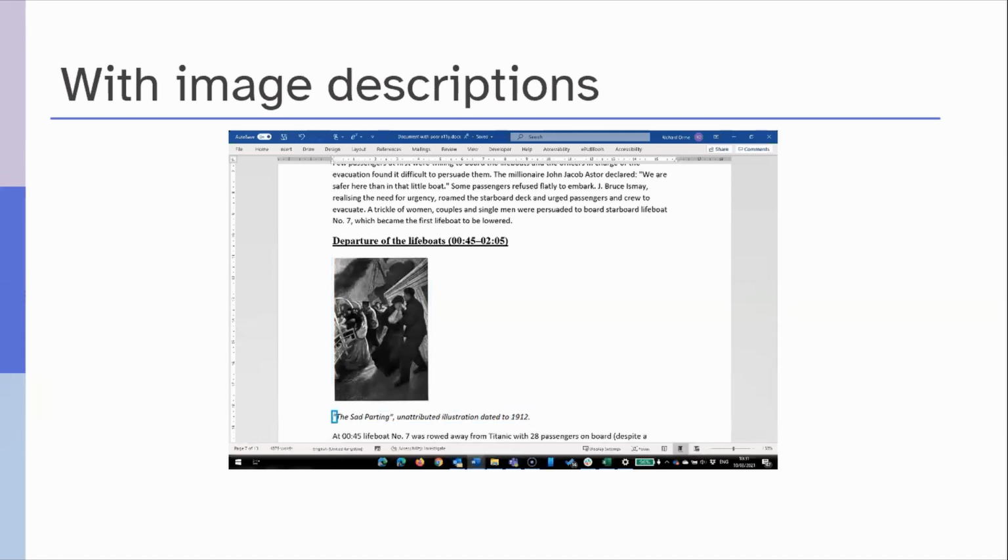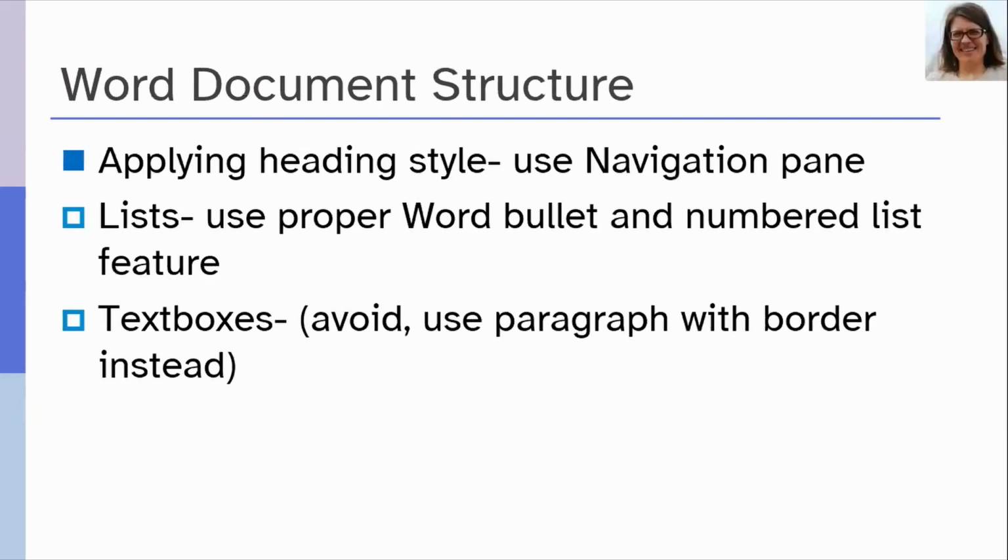And here you could see that the content of the image was explained because the image had an alternative text. Okay, one of the most important things to know about accessible Word documents is that you need to use built-in heading styles for marking up headings. Do not rely on the visual layout and be happy with just making heading text larger and bolder. Make sure that the structure of the document is marked up correctly.